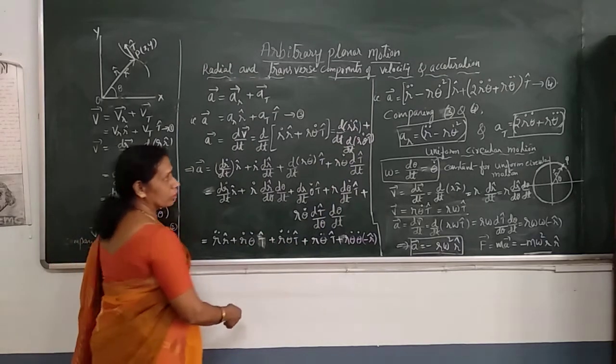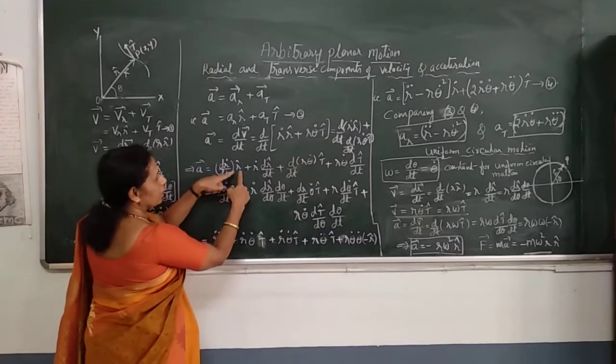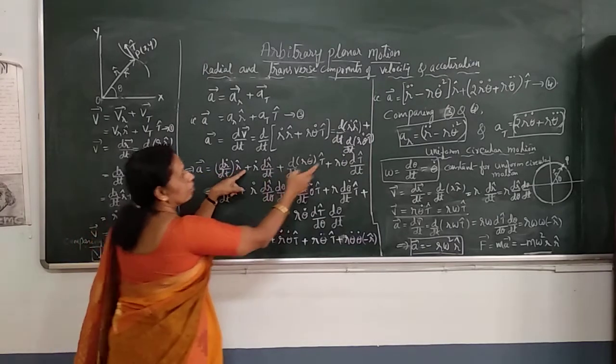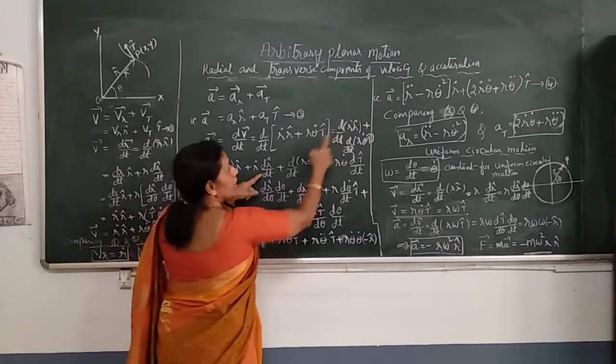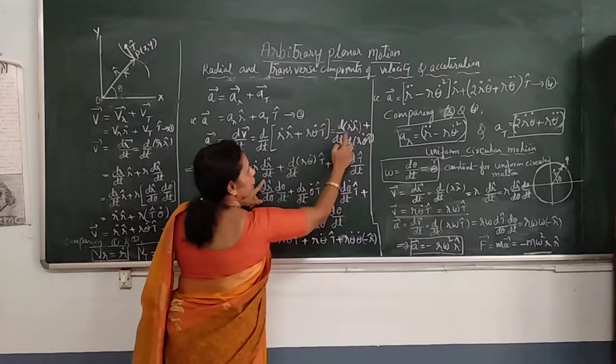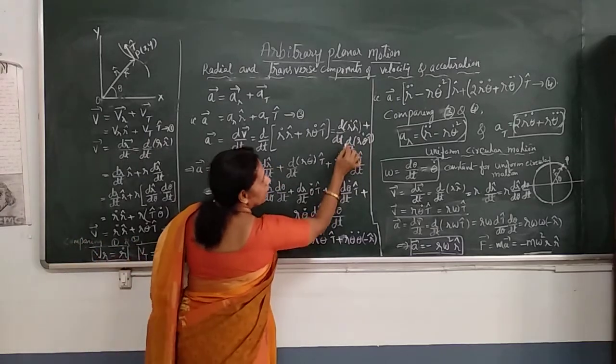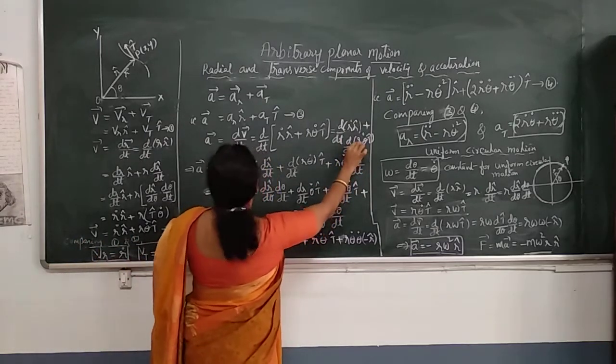When you apply the product rule, differentiation of the first term, dr dot by dt into r cap, plus the first term r dot into differentiation of the second, dr cap by dt. So d by dt of r dot r cap is over. We get this.